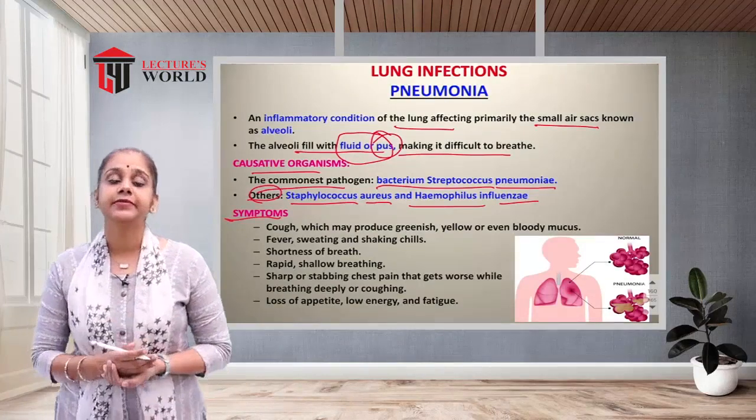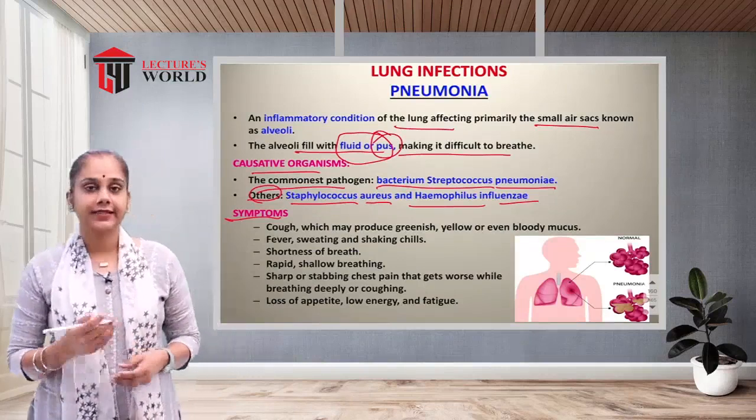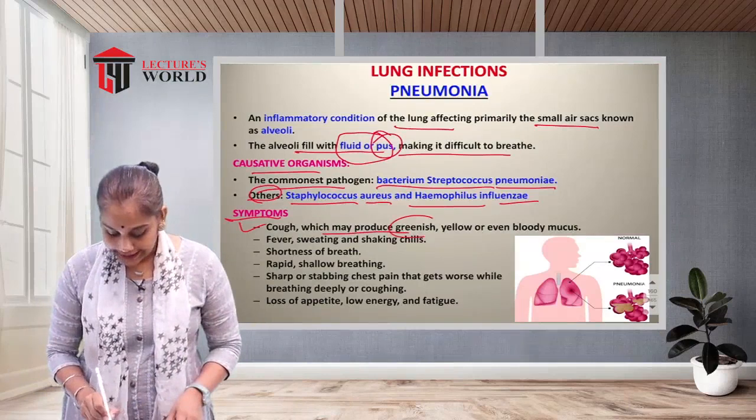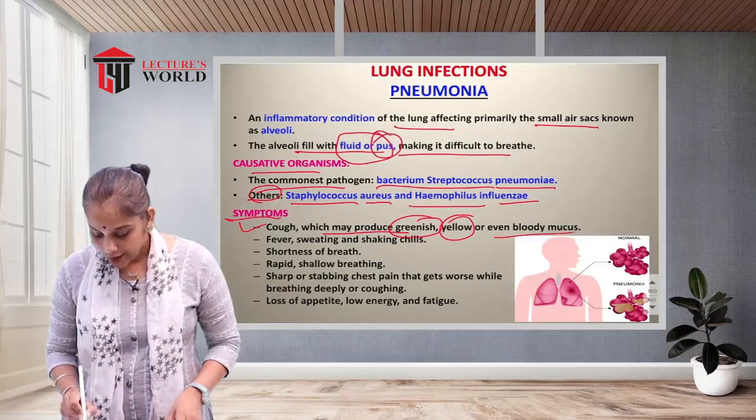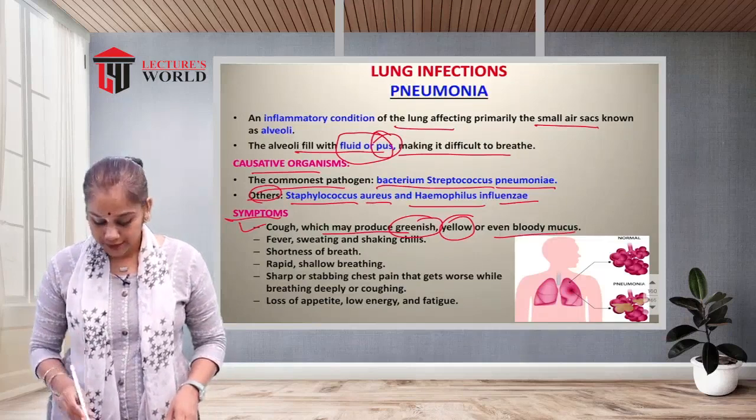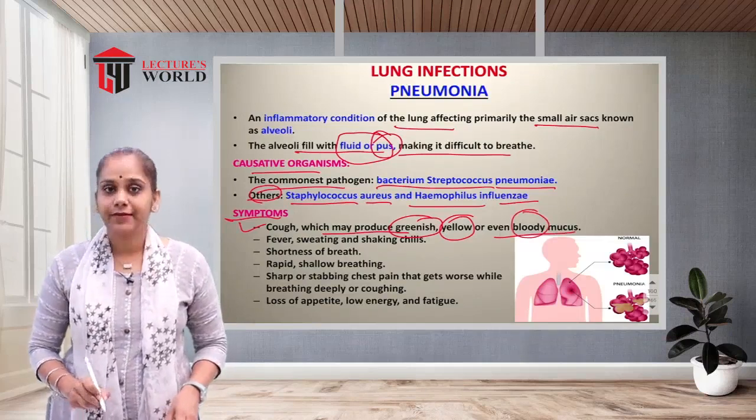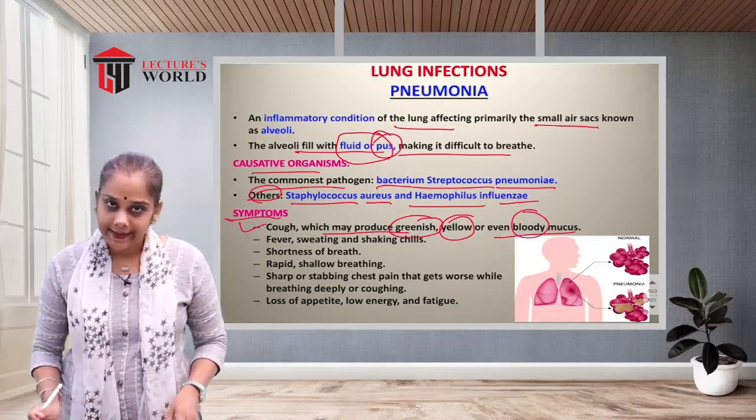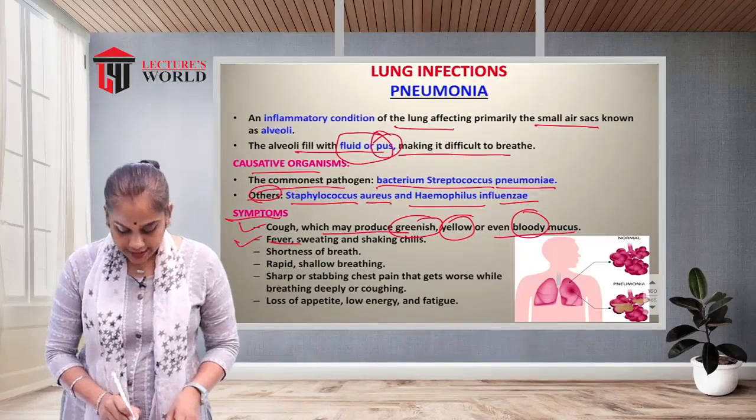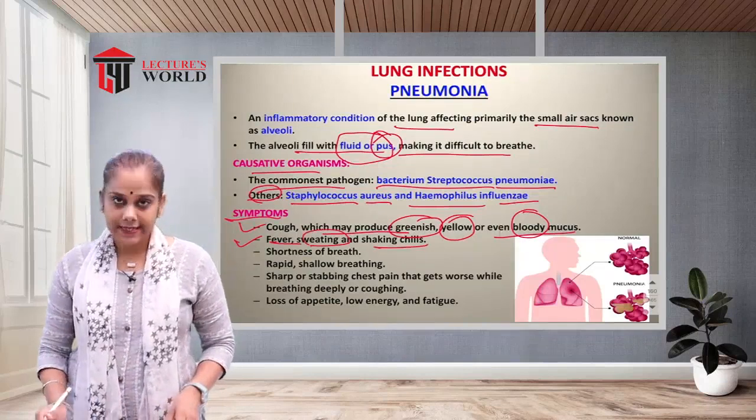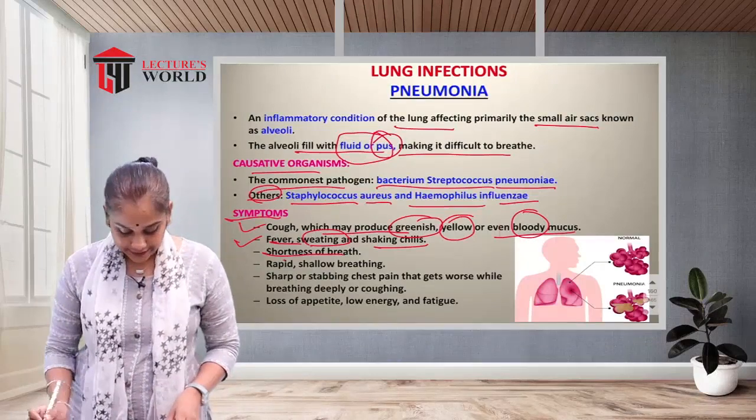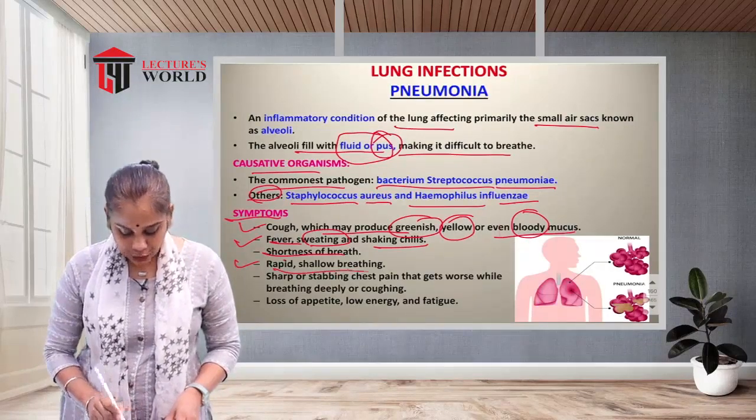Now we will see the symptoms of pneumonia. Cough, which may produce greenish, yellowish or bloody mucus. In the sputum there will be blood. It might be greenish or yellowish in color. Fever because of the infection, sweating and shaking chills, shortness of breath. There is breathing difficulty, rapid and shallow breathing.